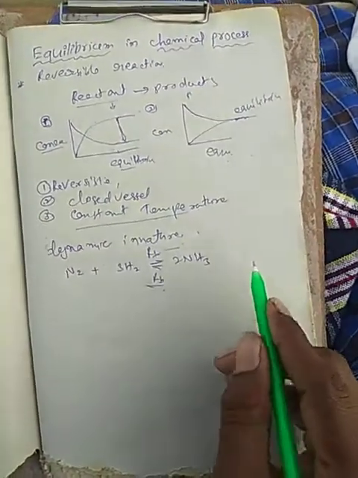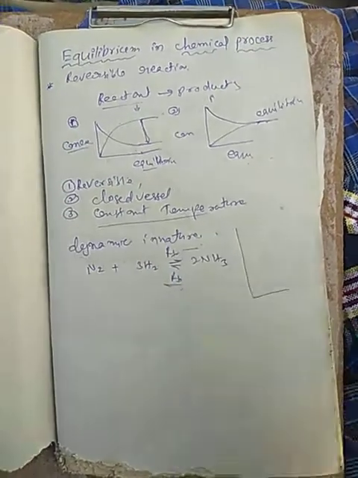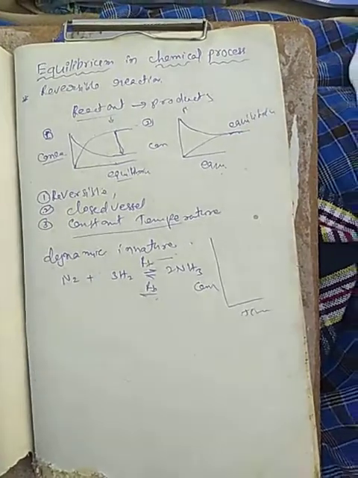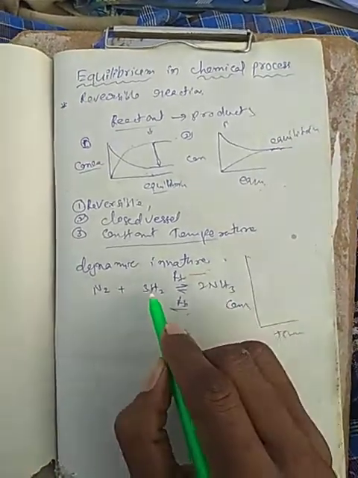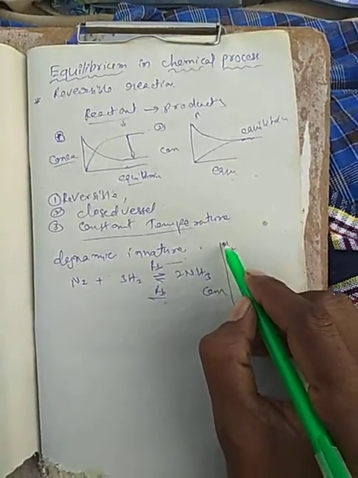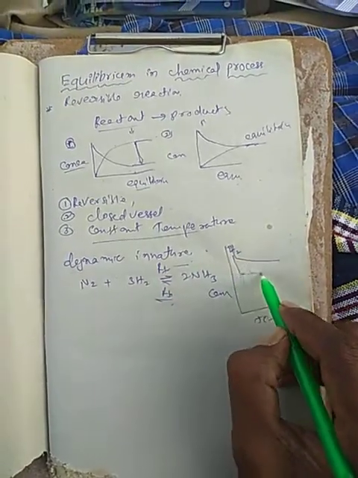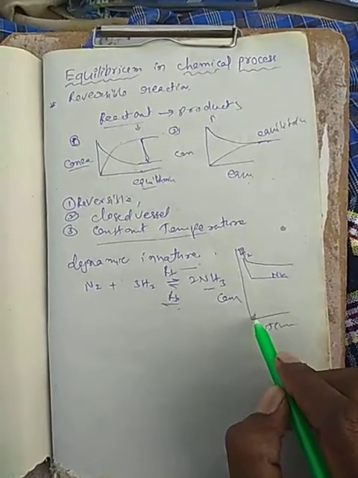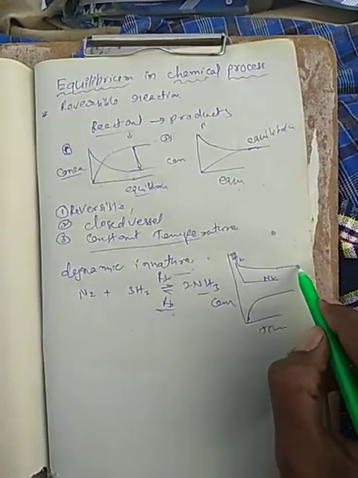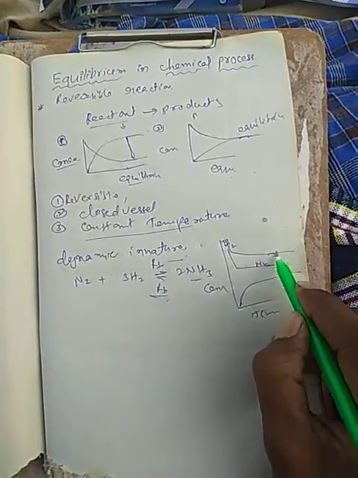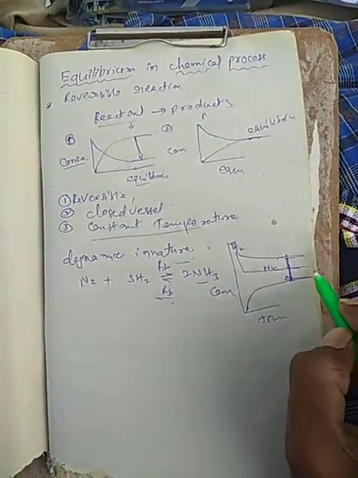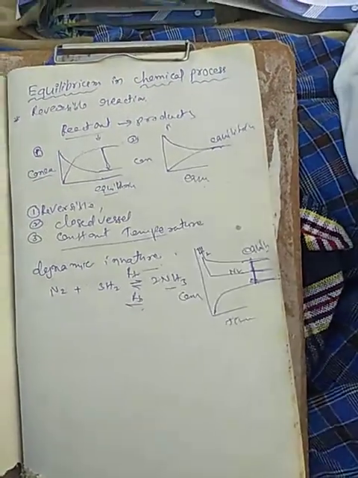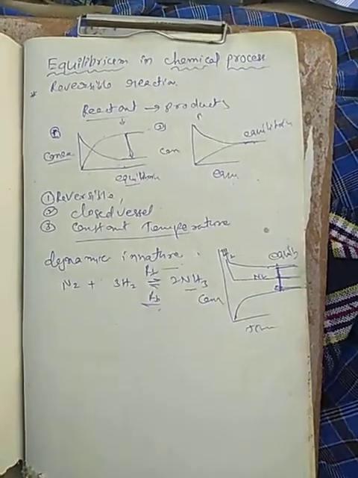Now in this case also we can draw the graph of concentration against time. The concentration of hydrogen always decreases, the concentration of nitrogen also decreases, but the concentration of NH3 increases. After some time they attain equilibrium, they are constant, there is no change in the reaction, and that is called attaining equilibrium.